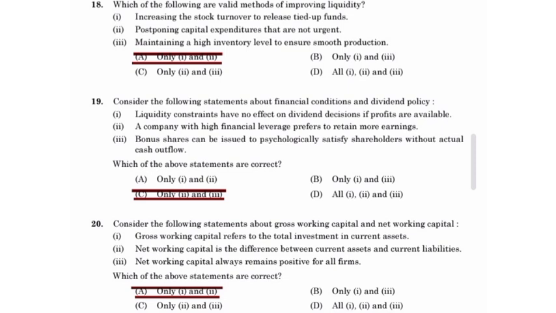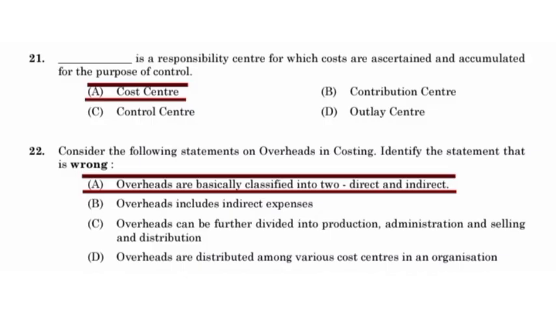Consider the following statements about gross working capital and net working capital. Choose the correct one. 1 and 2 are correct. Gross working capital refers to the total investment in current assets. Net working capital is the difference between current assets and current liabilities. A cost center is a responsibility center for which costs are ascertained and accumulated for the purpose of control.